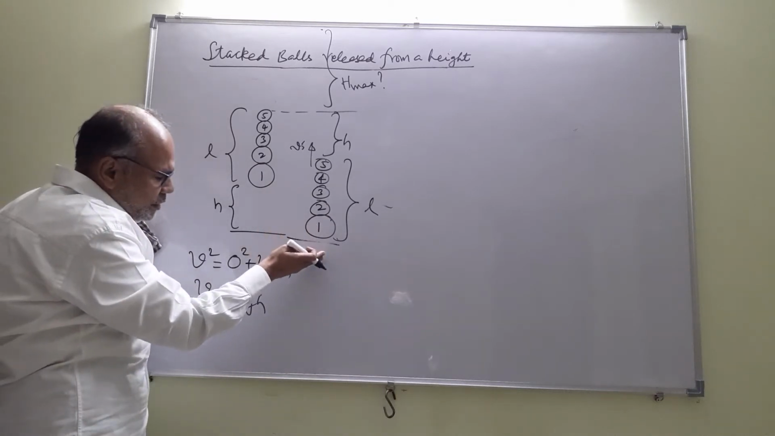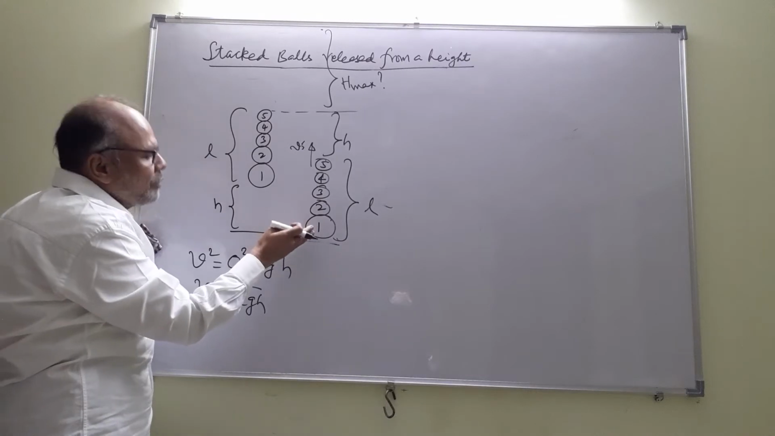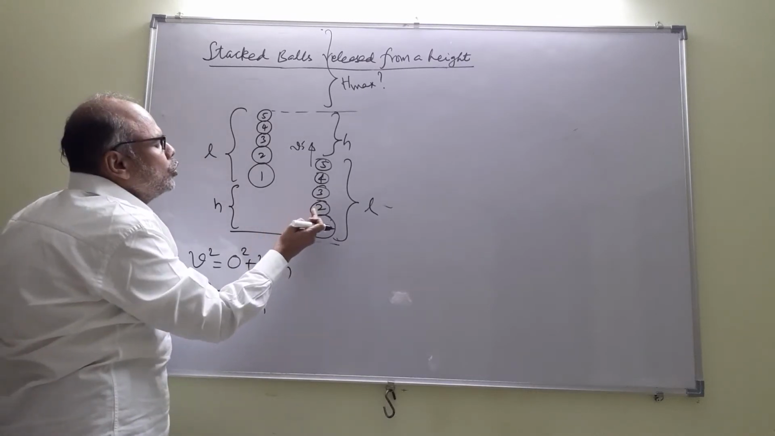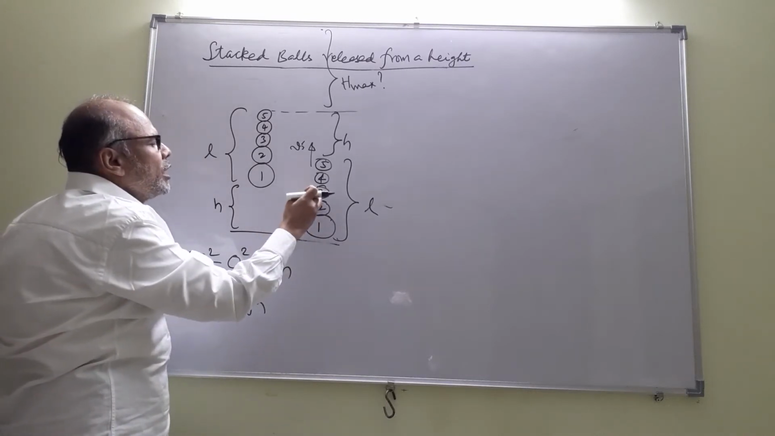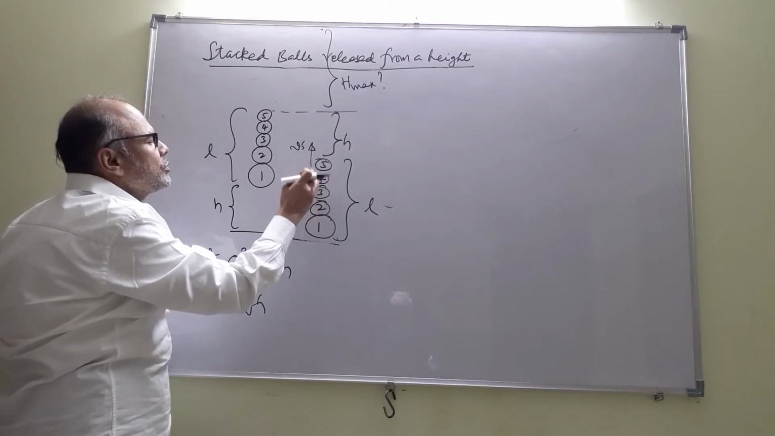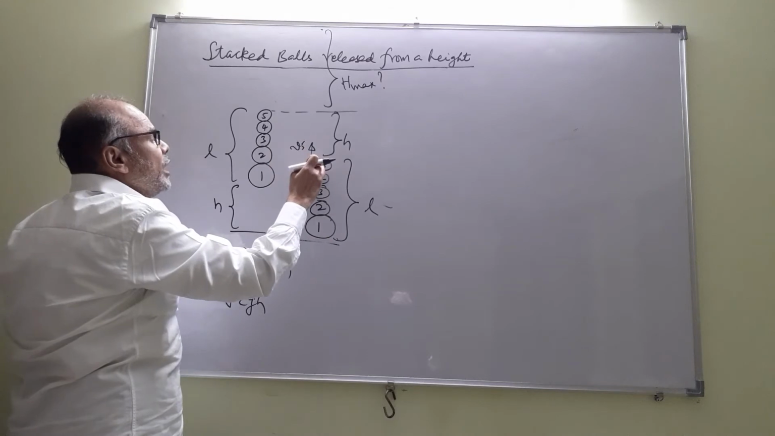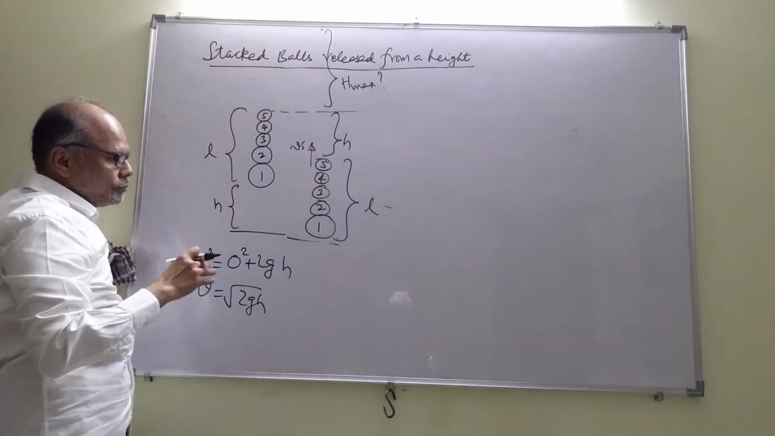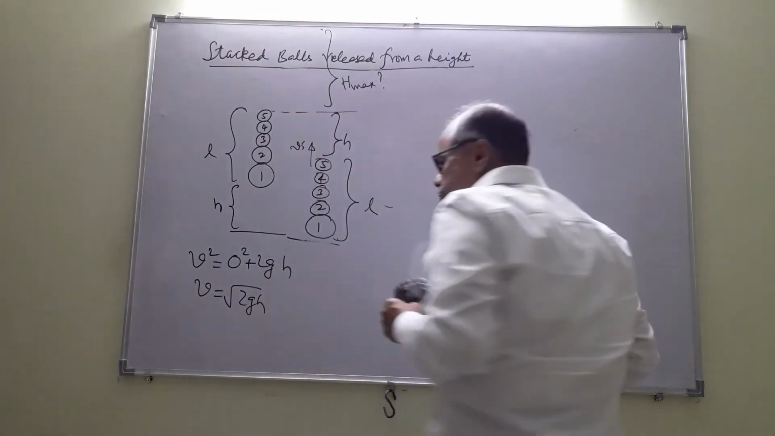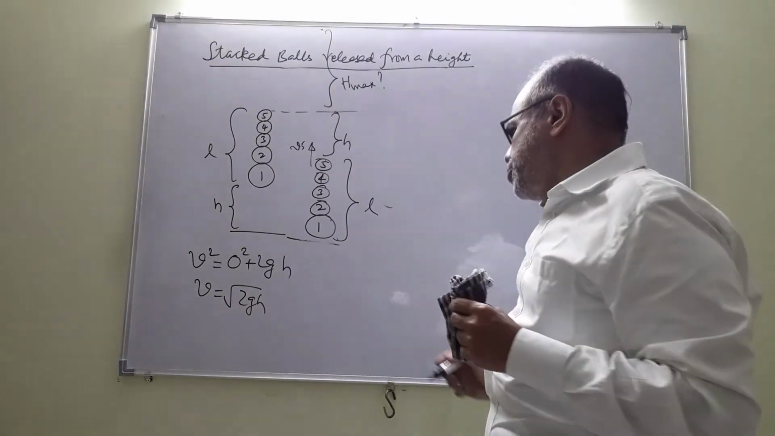Then 1 will strike the ground, its velocity will reverse, it will collide with 2, 2's velocity will reverse, it will collide with 3, 3's velocity will reverse, it will collide with 4, 4 reverses its velocity, it collides with 5 and 5 shoots up. So that is the situation. There are going to be multiple collisions.